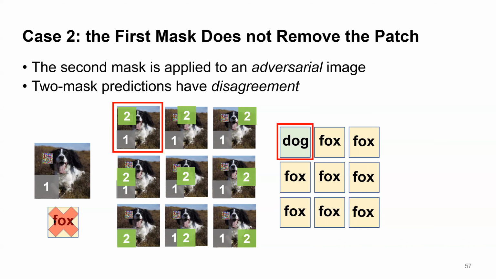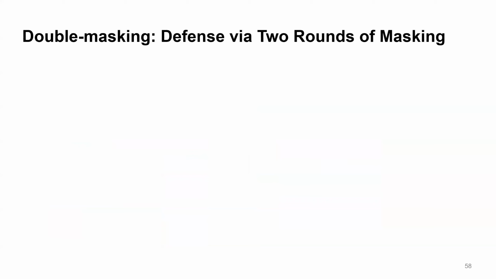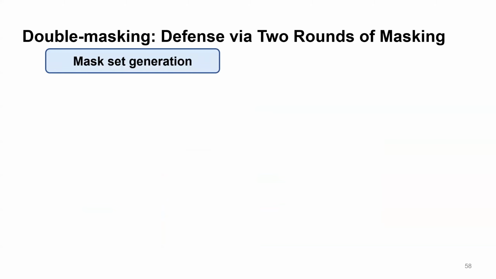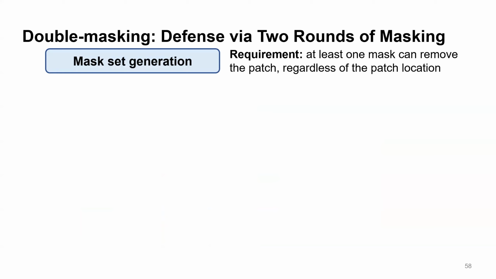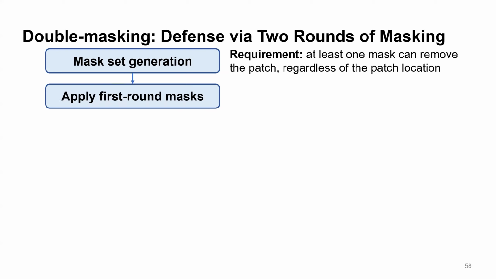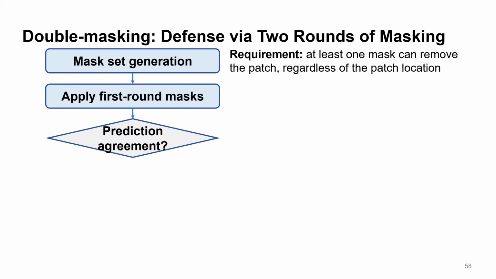Based on this difference, we can design an algorithm we call double masking, that is defense with two rounds of masking. First, we generate a mask set. The requirement is that at least one mask from this set can remove the entire patch regardless of the patch location. We discuss how to generate a mask set efficiently in our paper. Then, we will apply these masks to the image, check all one-mask predictions.